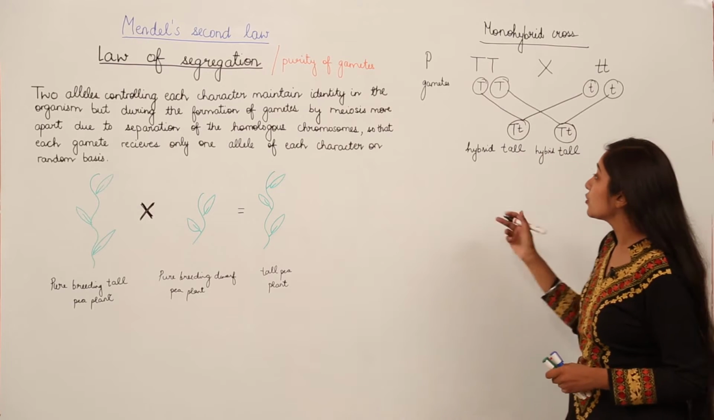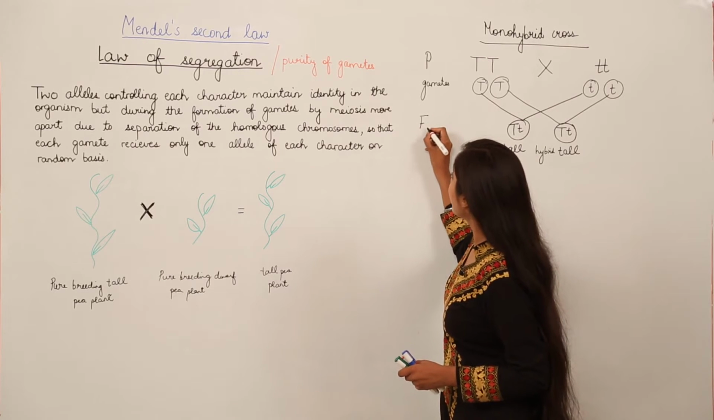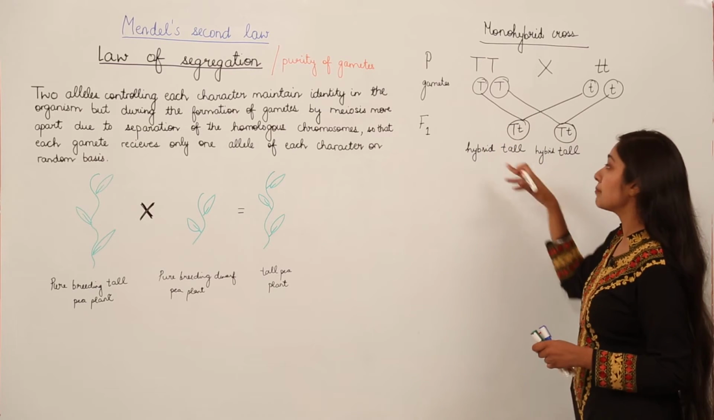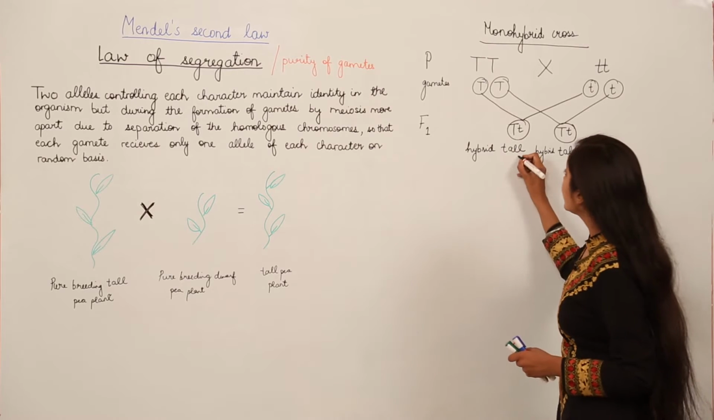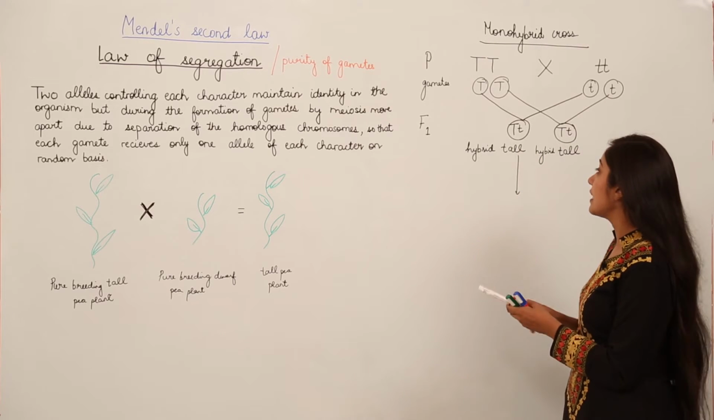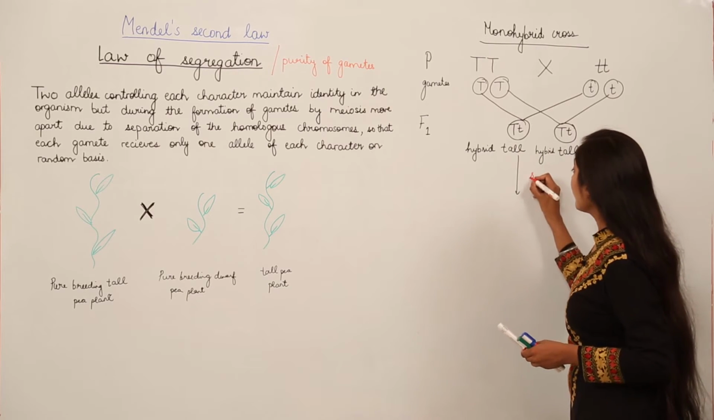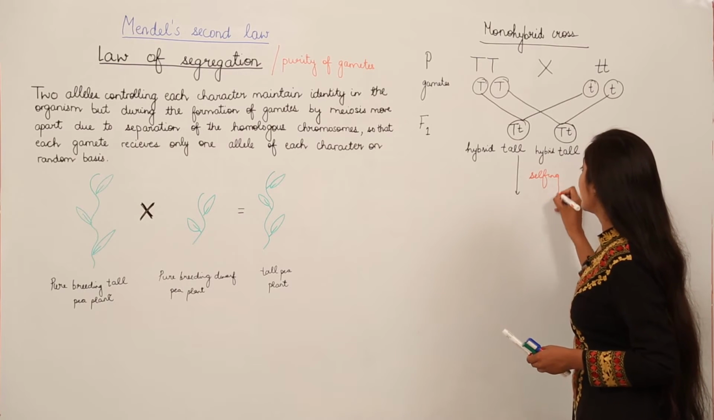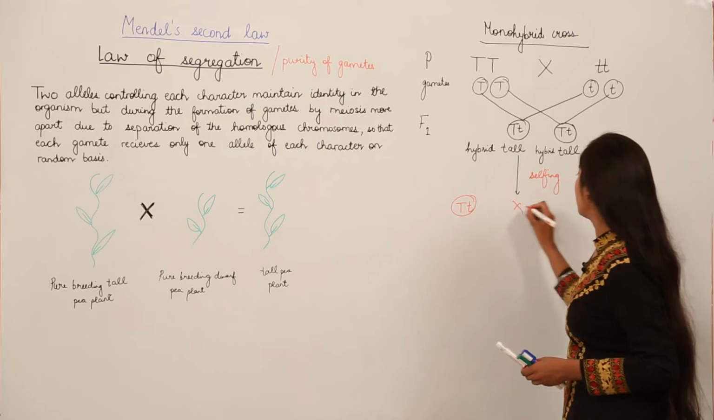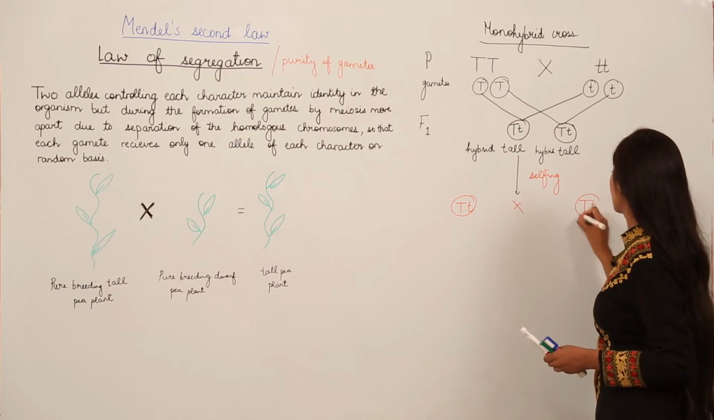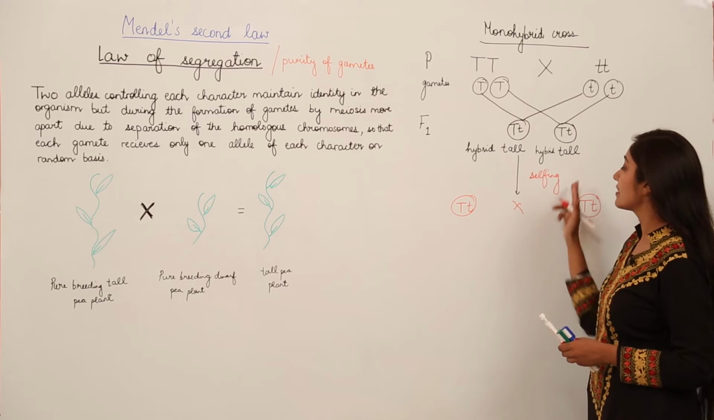So what are we going to do? We are going to say that in the F1 generation tall pea plants were produced, but they were all hybrid tall. For the second generation, we are going to do selfing of these pea plants, and selfing means we are going to cross these pea plants with each other. This is known as selfing.